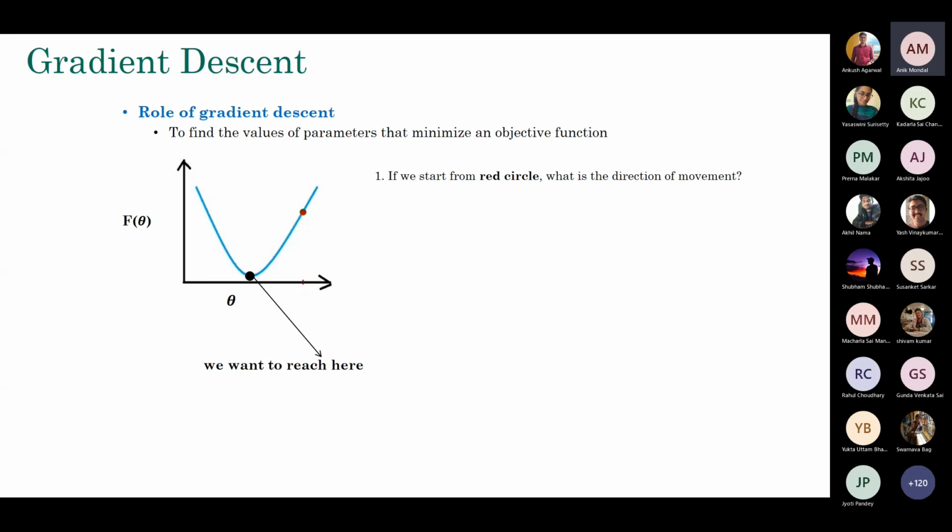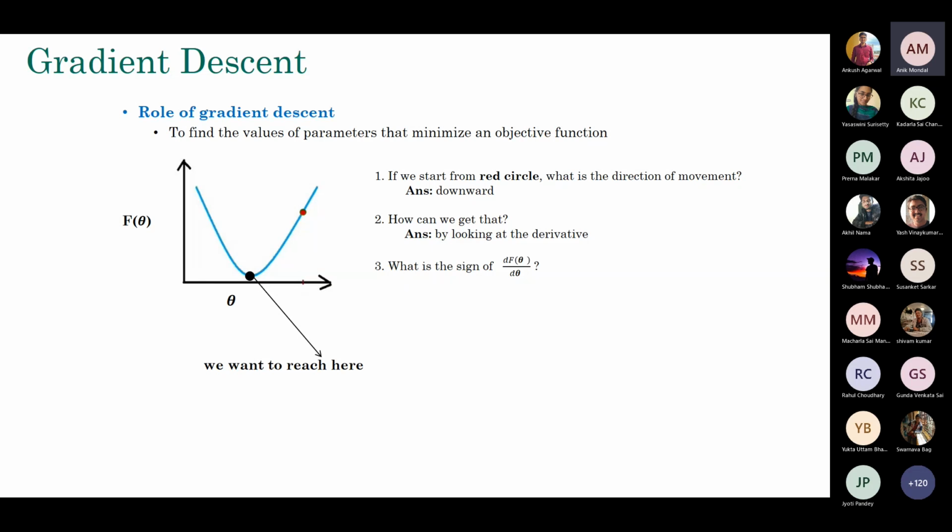So the question is, if we start from the red circle, what is the direction of movement? That's the first question that I have to answer. My answer would be that I have to move downward. From this I can see it's a downward movement. Now the question is, I can visually see it, but how do I know that mathematically? How can I get the direction? So I simply look at the derivative, in particular the sign of the derivative. If I look at the derivative of that function at the red point, then I get to know whether I have to go downward or upward.